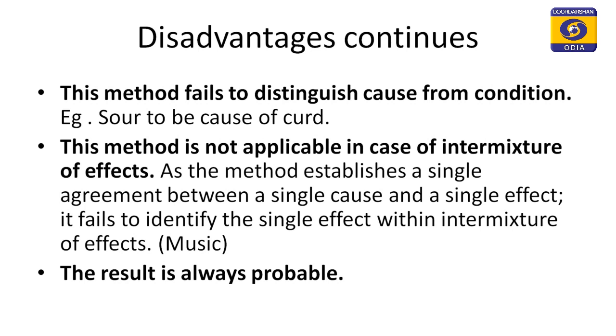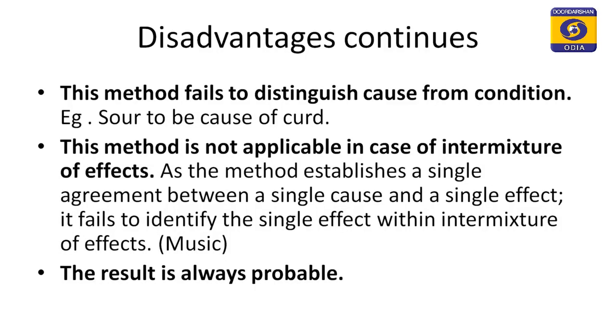We get a composite effect, and that composite effect is known as the intermixture of effects. And this method is based on the single factor of single agreement, and since single agreement leads to a single cause, we cannot apply this method in case of intermixture of effects, where so many effects are put together. And the last one is that the result of this method is always probable.